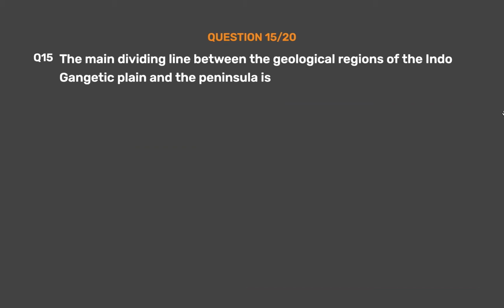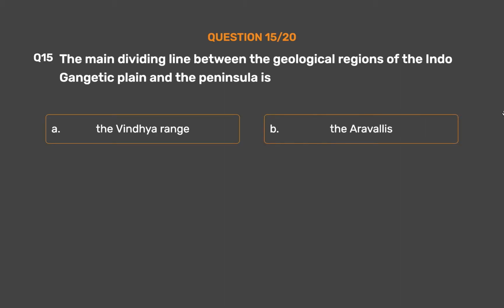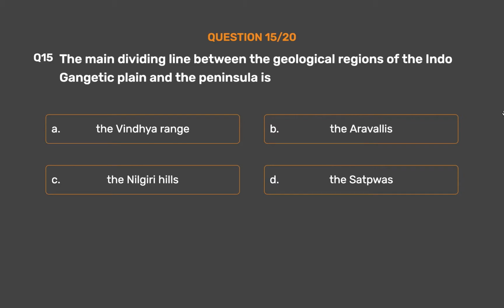Question number 15. The main dividing line between the geological regions of the Indo-Gangetic Plain and the peninsula is: Option A. The Vindhya Range. Option B. The Aravallis. Option C. The Nilgiri Hills. Option D. The Satpuras.